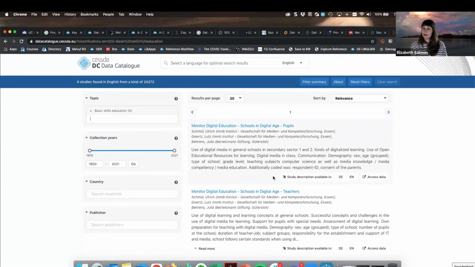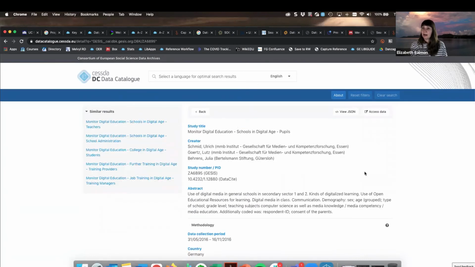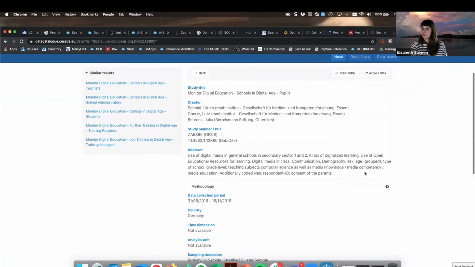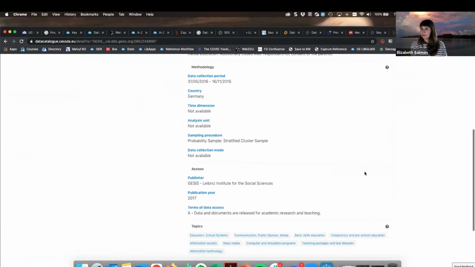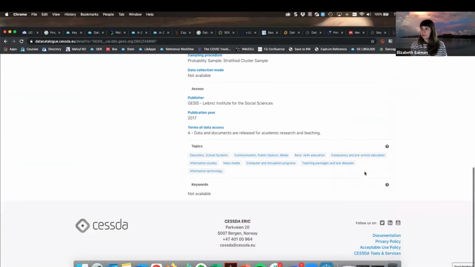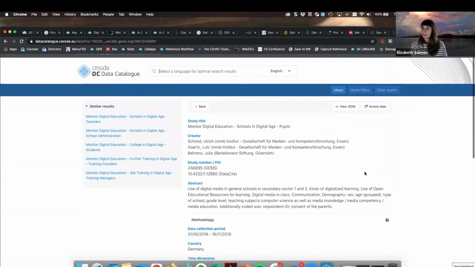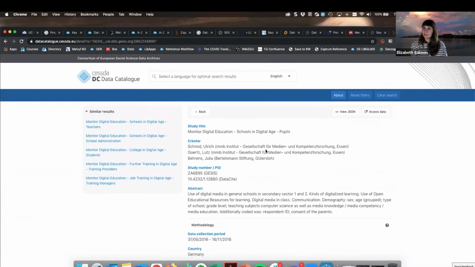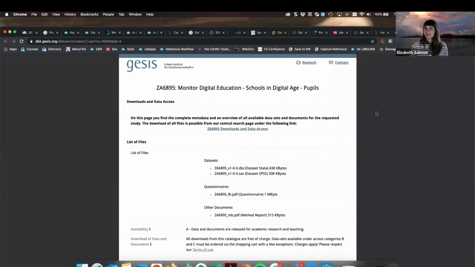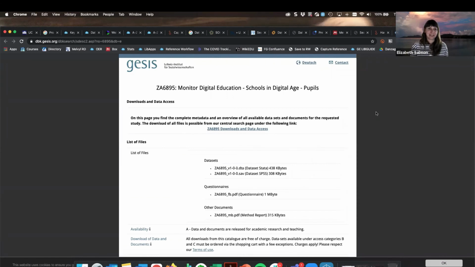I'm getting some information, so we can go into this first one. It is possible this is in a language that I do not read, which is okay. I would need to limit that if that seemed to be the case. But I have this information here, and then I would click up here on the top to go over and access the data. So again, you're going to experience a decent amount of clicking and exploring some of these pages as you get into this process.